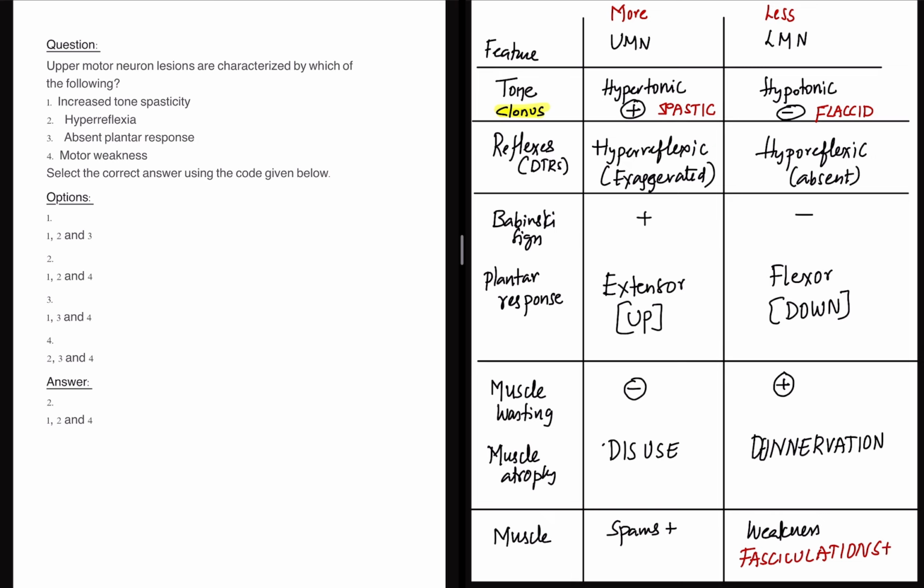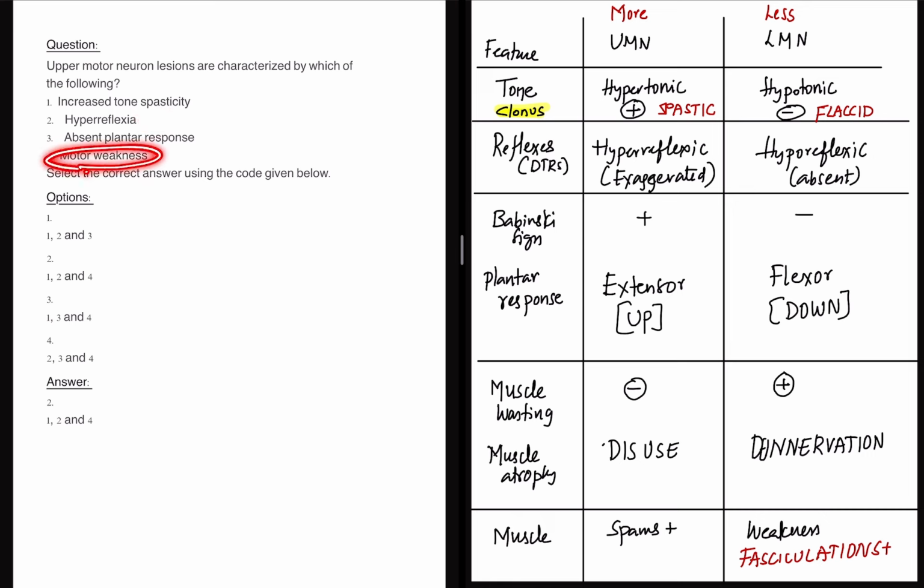Fasciculations are present. The things in red are spastic, flaccid, and also, very importantly, the Babinski sign; there are a lot of questions on it. Now coming back to the MCQ: UMN lesions are characterized by increased tone, spasticity, yes; hyperreflexia, yes; absent plantar response, no, it is actually present.